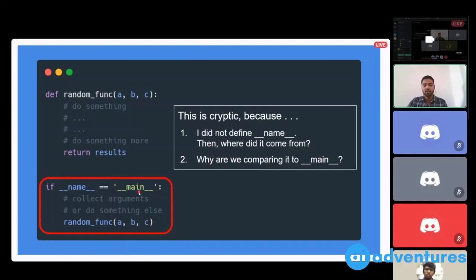These are two important questions that, if you don't know the answer to, then it looks very cryptic in the first go. In this session, we'll try to answer these questions for you and help you understand what this syntax means.